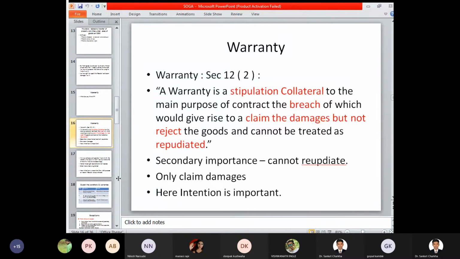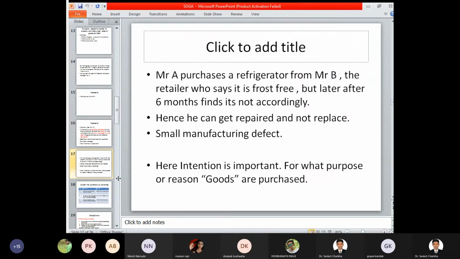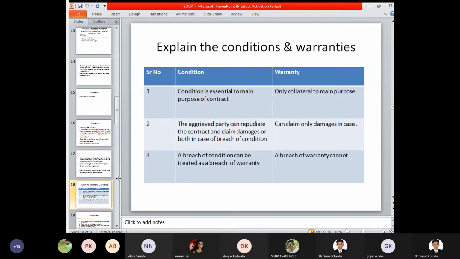Now, you are purchasing a refrigerator. If you find it unfit for your consumption, or if it is not performing according to the warranty terms and conditions, then the seller will make a replacement, and repairs and maintenance will be carried out for that refrigerator, but the entire contract will not be cancelled. So here the example shows that the intention behind the goods is of utmost importance, and you have to see for what purpose and motive you are purchasing those goods and services.